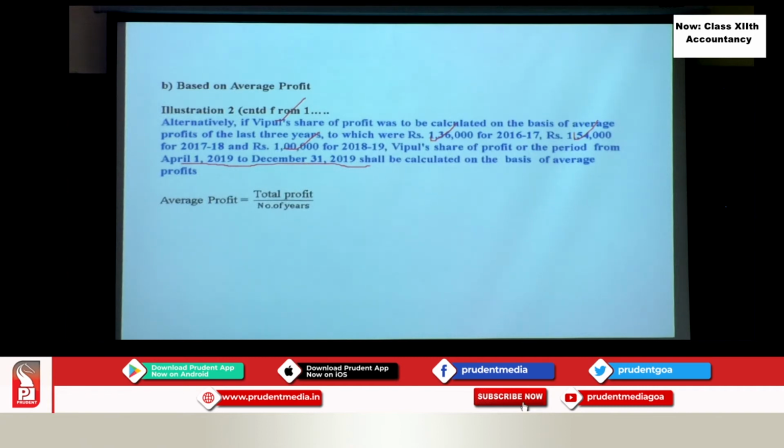I hope this is clear to you. Total profit meaning you have to add all 3 years' profits. So this is what we are doing: 1,36,000, 1,54,000 and 1 lakh. Divide it by how many years' profit is given? 3 years. Okay. So this 3. And when you calculate on your calculators, the total is 3,90,000 profit.